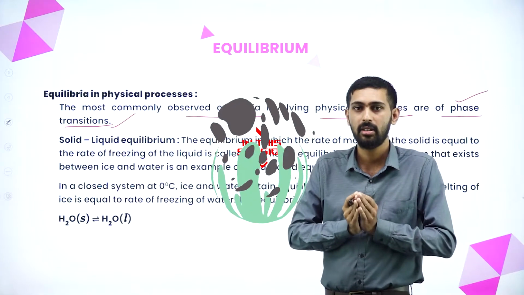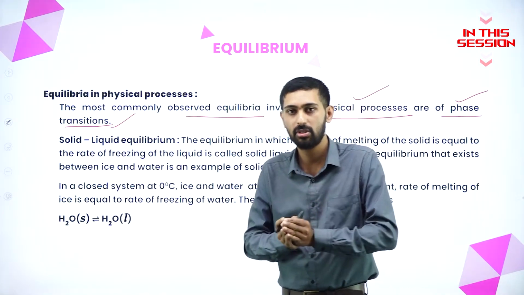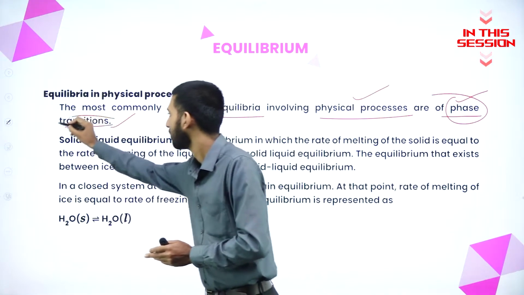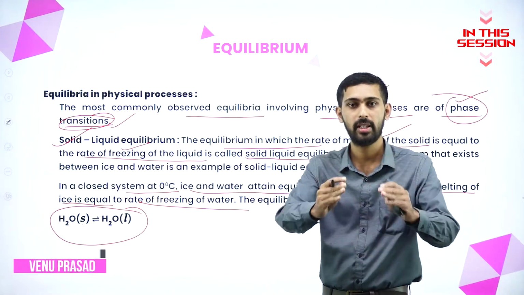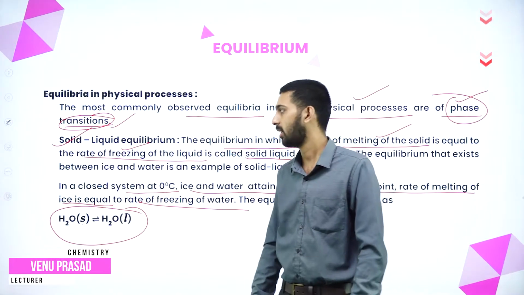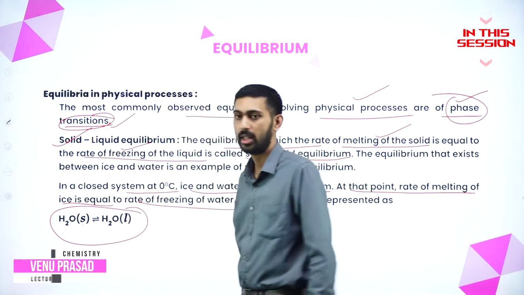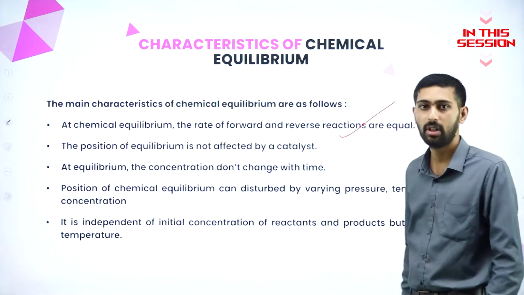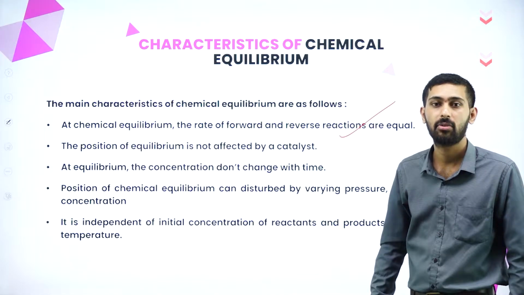If equilibria is taking place by physical means, then we should say that phase transformation is taking place. Rate of freezing of solid is equal to the rate of freezing of liquid. Then it is considered as solid-liquid equilibria. In chemical equilibria, rate of forward reactions will be equal to rate of backward reactions.